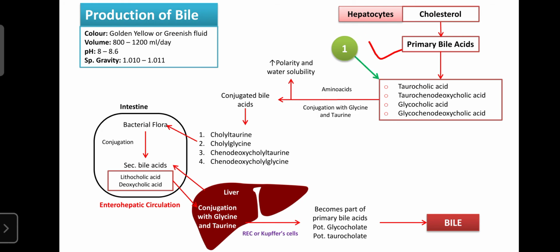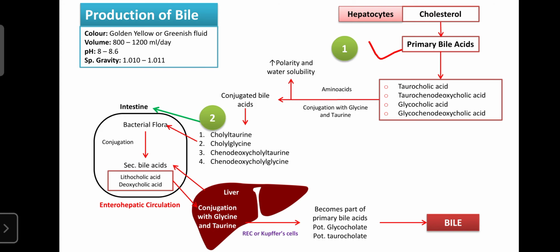So the hepatocytes are involved in the synthesis of the primary bile acids like taurocholic acid, taurochenodeoxycholic acid, glycocholic acid and glycochenodeoxycholic acid, and these are conjugated with amino acids like glycine and taurine, and those are known as the conjugated bile acids.